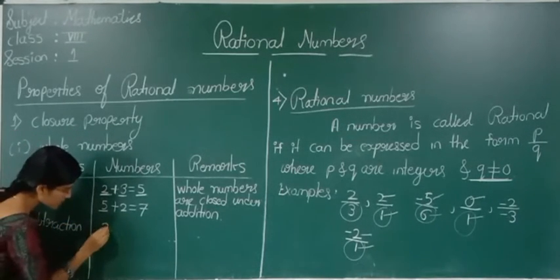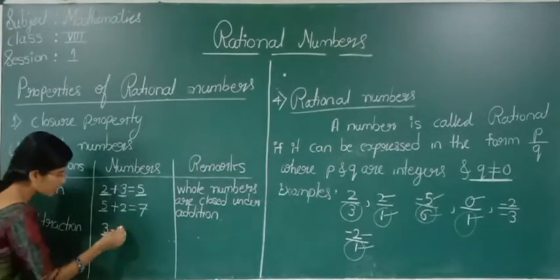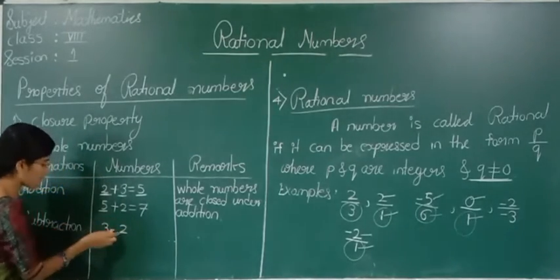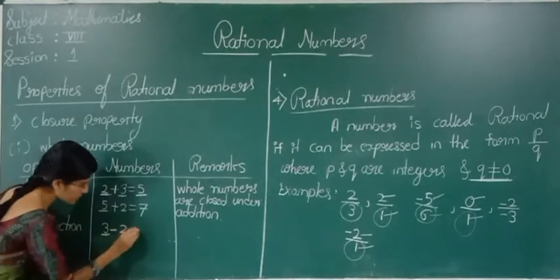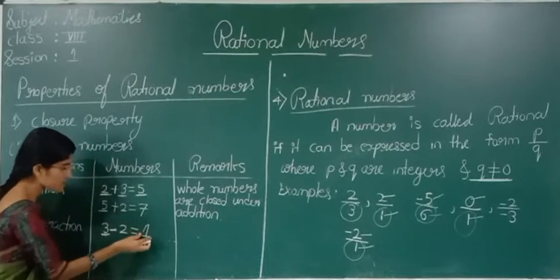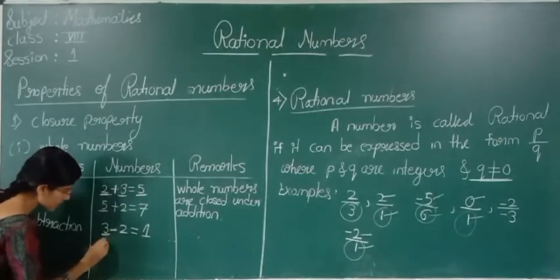If I take 3 and 2, they are whole numbers, right? I am going to apply the operation subtraction. 3 minus 2 is 1. Yes, this is a whole number. Okay, now one more example you take.